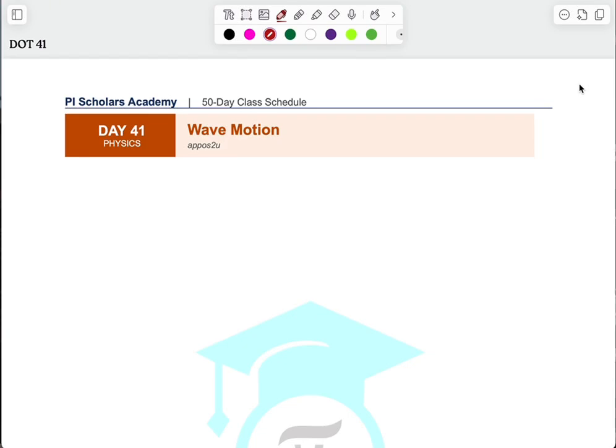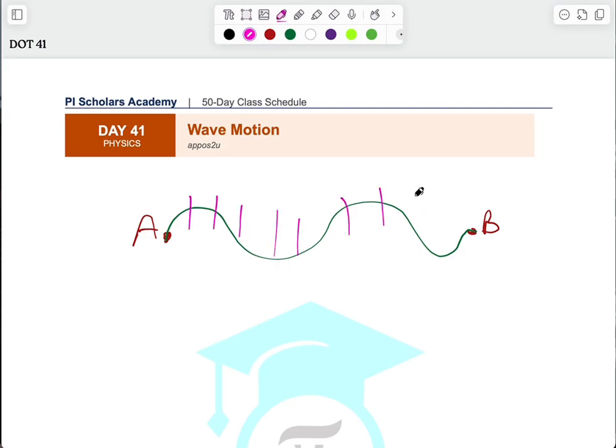What it basically means is that if, let's say, I have a point A and I have a point B. When you introduce a wave into this system, the wave is going to transfer energy from this place to this point. But in the process, there are actually matters that it will meet along the way.